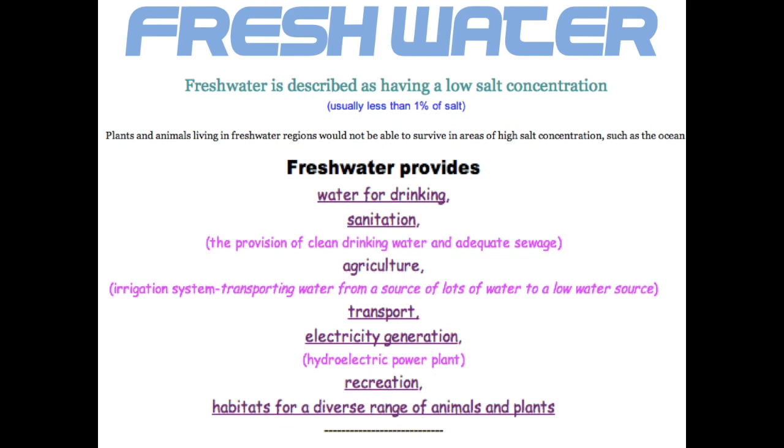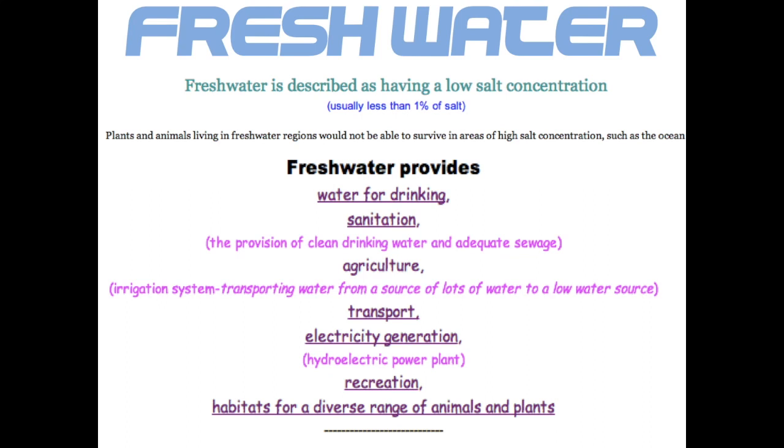Freshwater also provides agriculture, an irrigation system. Irrigation refers to bringing water, a high resource of water, to an area that does not have water. So if I have crops or I want to plant my crops, but I'm not near a river or stream, I may create an irrigation system or a piping system to bring the water of a high amount to an area where I don't have a lot of water, an area of a low water source.